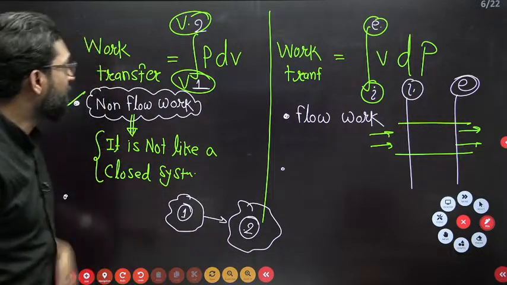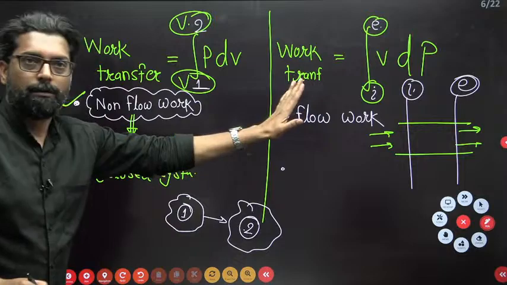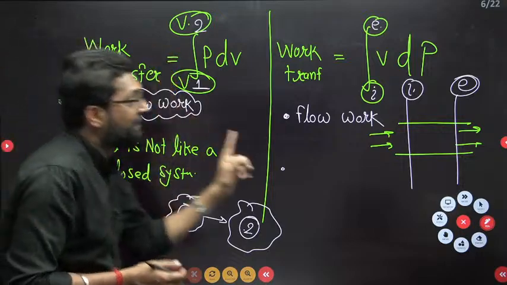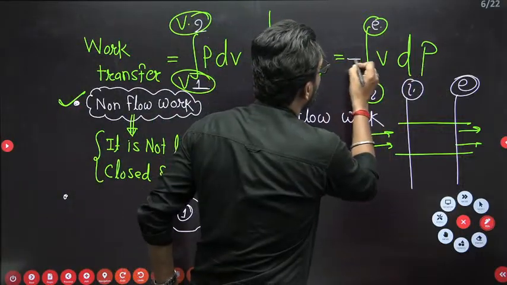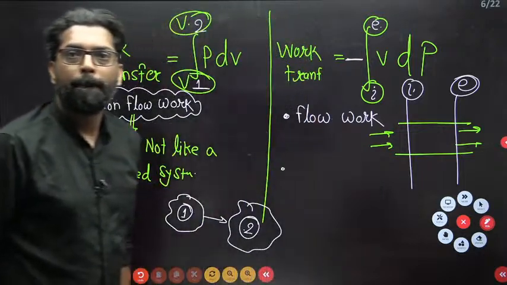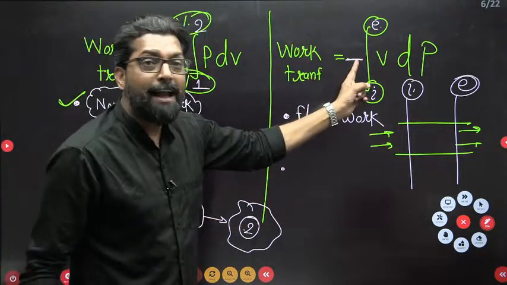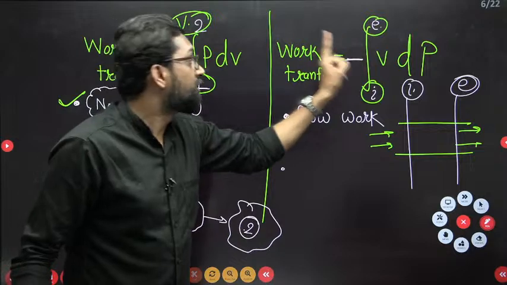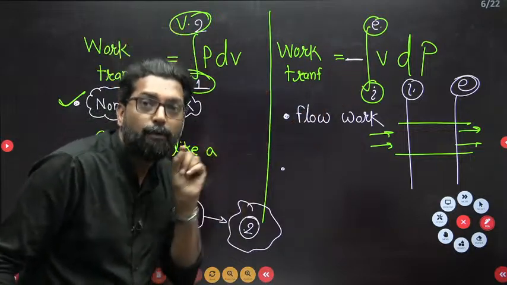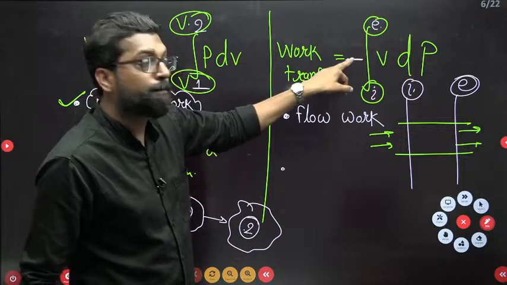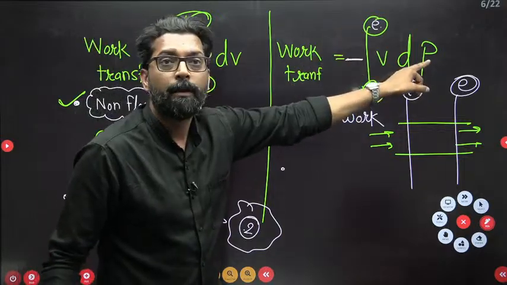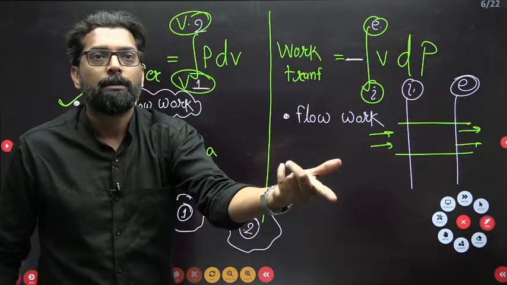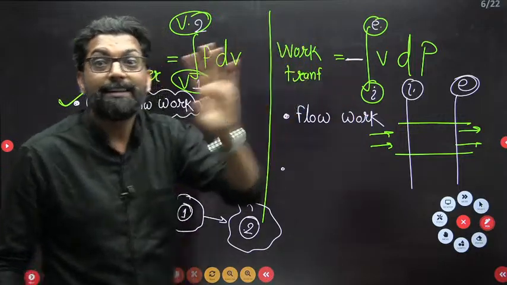Now the third difference is, if there is work output from the system, here it is positive, but here work output must be negative. So for the turbine, this is negative. For the pump, this is positive. In the pump, we have to input the work. So the work transfer is positive I to E VDP. If there is a turbine, work output is negative. So that is the third difference.